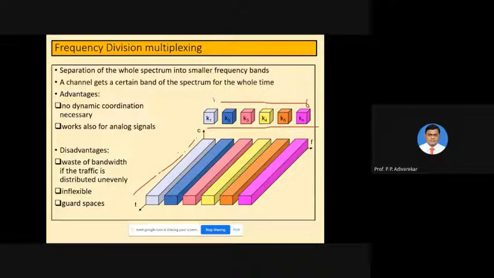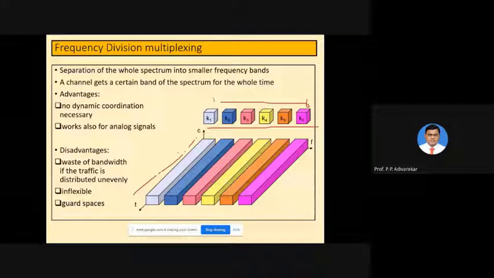Channels get a certain band of spectrum for the whole time, and users can transmit or receive during that particular frequency channel or band. The advantage of this type of multiplexing is that you don't require synchronization or coordination, because anyone can transmit at any time, as the whole time period is allocated. Since everyone has a different channel allocation, there will not be any time-related interference.